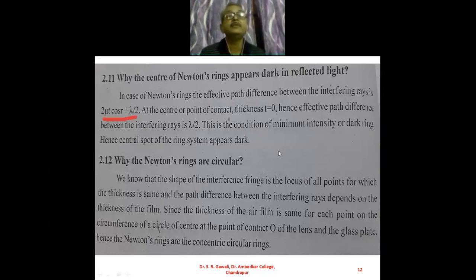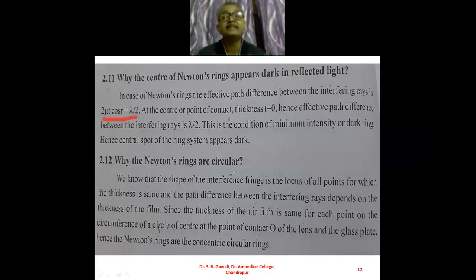So why are the Newton's rings circular? That is another question that can be asked. We know that the shape of the interference ring is the locus of all the points for which the thickness is the same. The path difference between the interfering rays depends upon the thickness of the film.